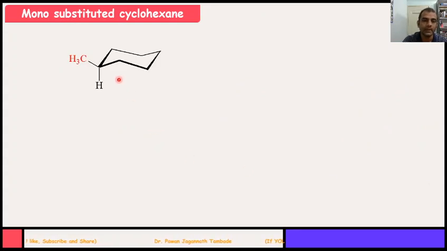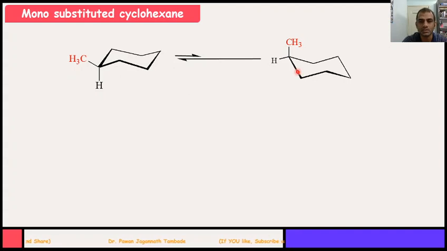If I have a monosubstituted cyclohexane like methyl cyclohexane, then this methyl cyclohexane in its chair form can have these two structures. Either this methyl group is present at equatorial position, or it is present at axial position.